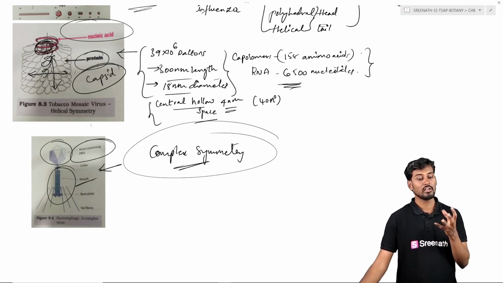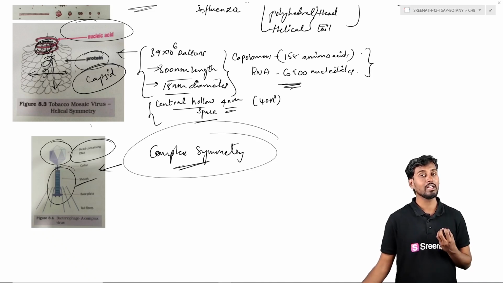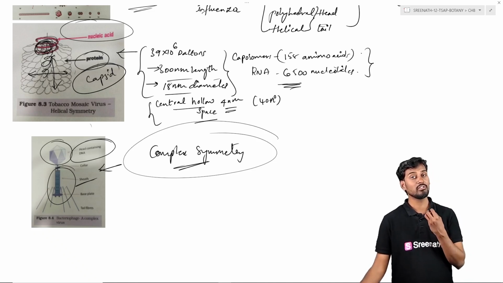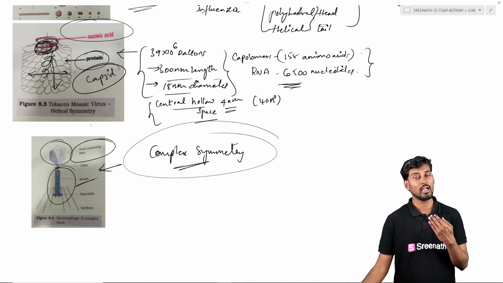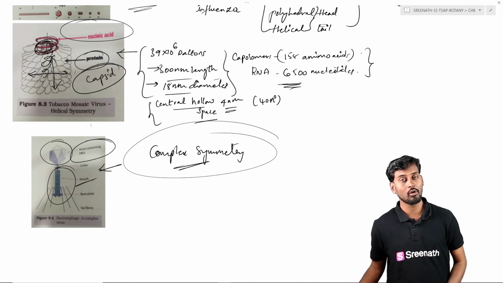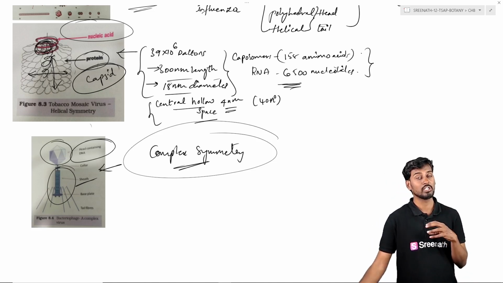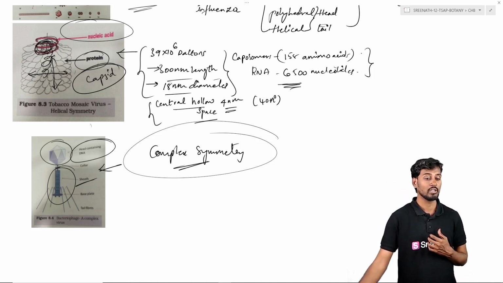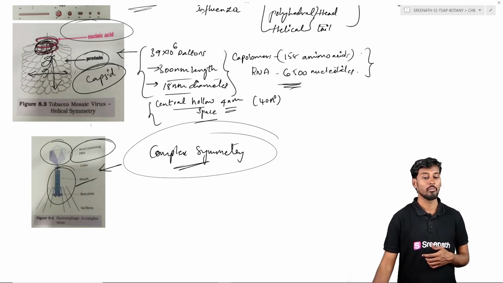So this is the bacteriophage, which is generally a virus attacking bacteria. It attacks the bacteria, causing the susceptible bacteria to undergo lysis by this particular virus. These viruses are called bacteriophages, which show complex symmetry.